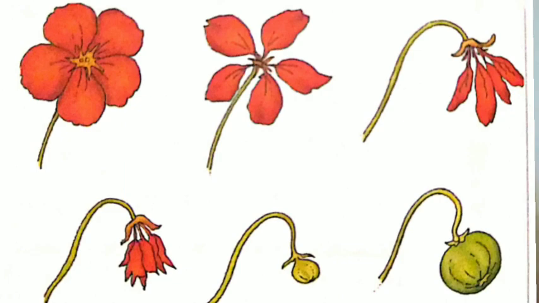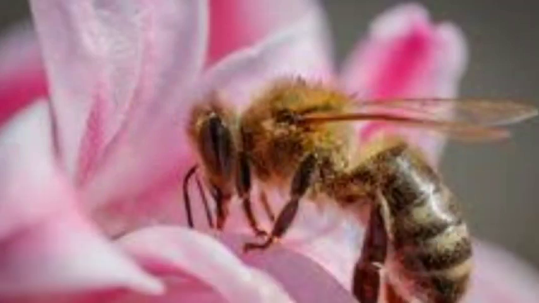So we can say flowers give us fruits, and flowers have a sweet smelling substance which is called nectar. It is used by bees or insects as food. Honeybee is using the nectar and making honey with it. So in this way flowers are very useful for us.